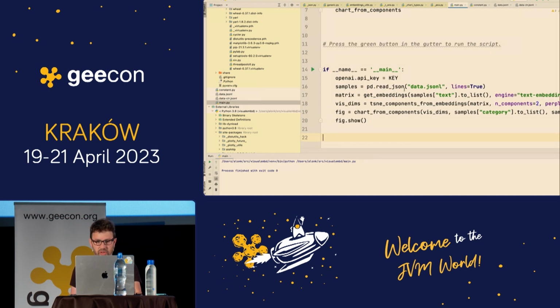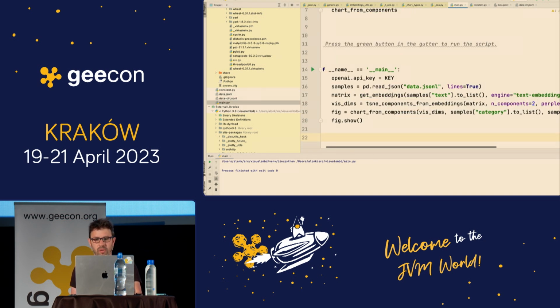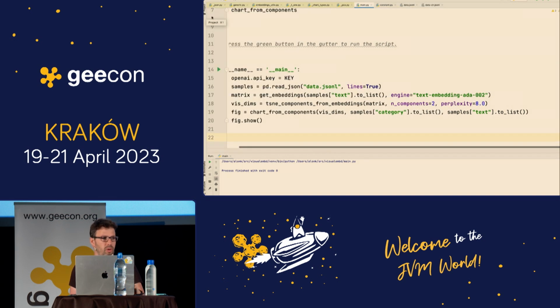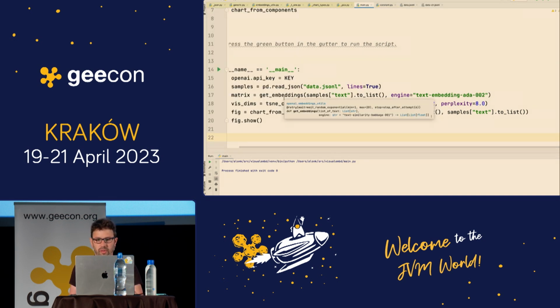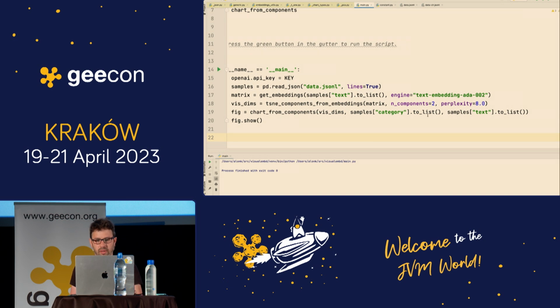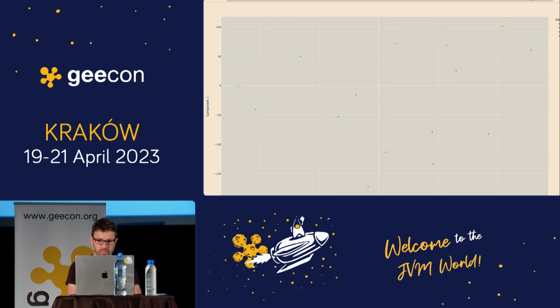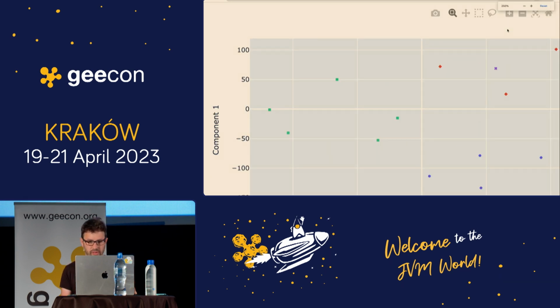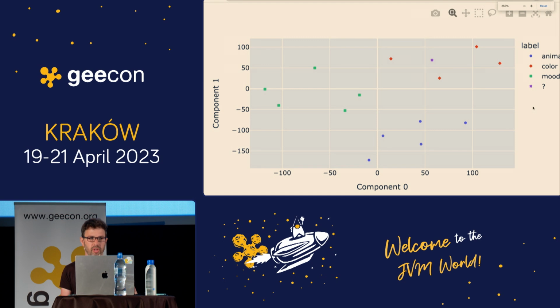And as I say, I'm going to read the JSON. Then I'm going to get all the embeddings for all these words with the OpenAI API. Then I'm going to compress it with the t-SNE algorithm to a 2-dimensional vector. And then I'm going to chart it. So let's see it now. We're running the code. And let's enlarge the dots so you can see now how it looks in a 2-dimensional